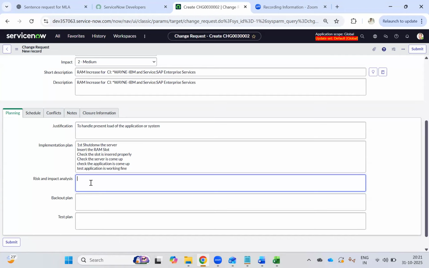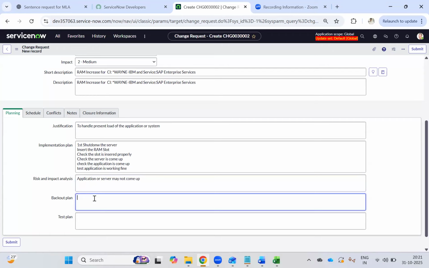So these are all the things we will write in impact analysis. Risk: after inserting the RAM, the server may not come up because of some issue, correct? That is called risk, where we will highlight that the application or server may not come up.